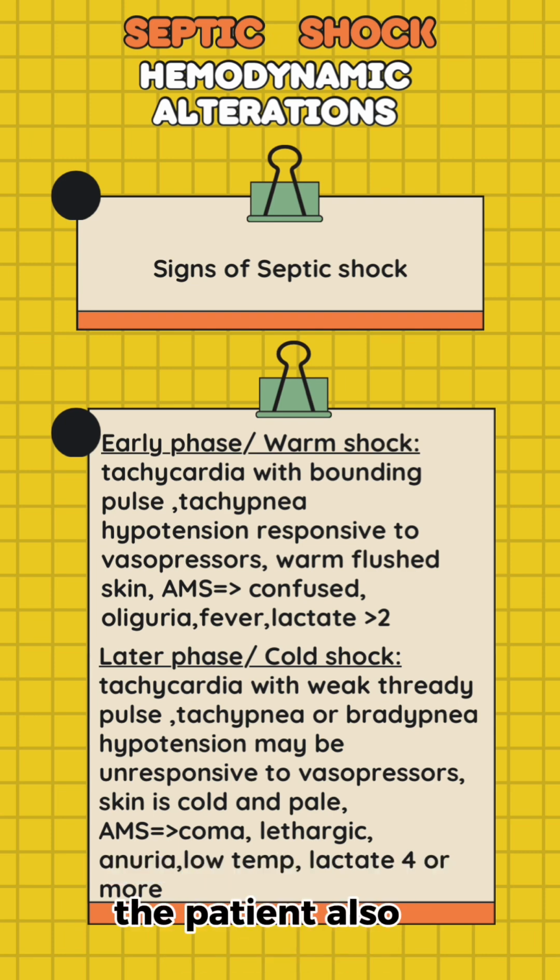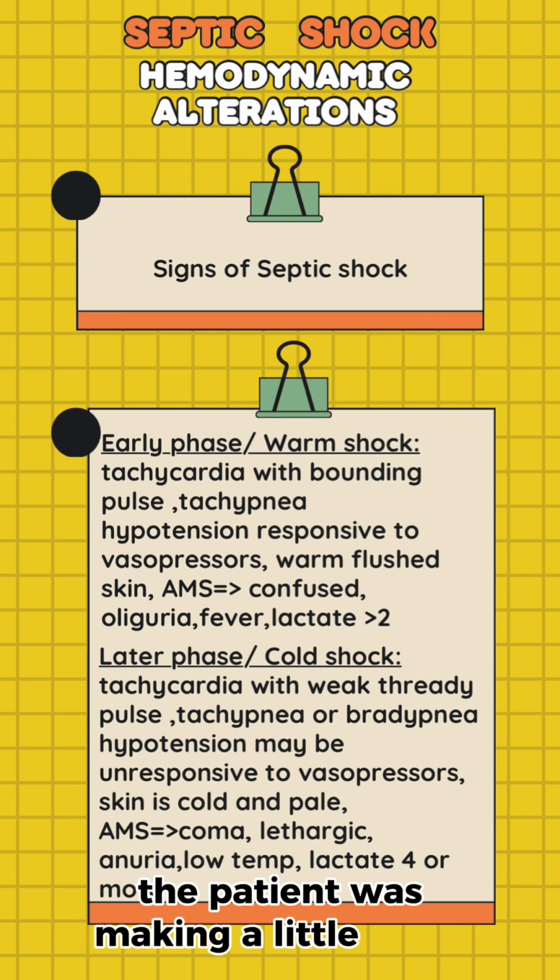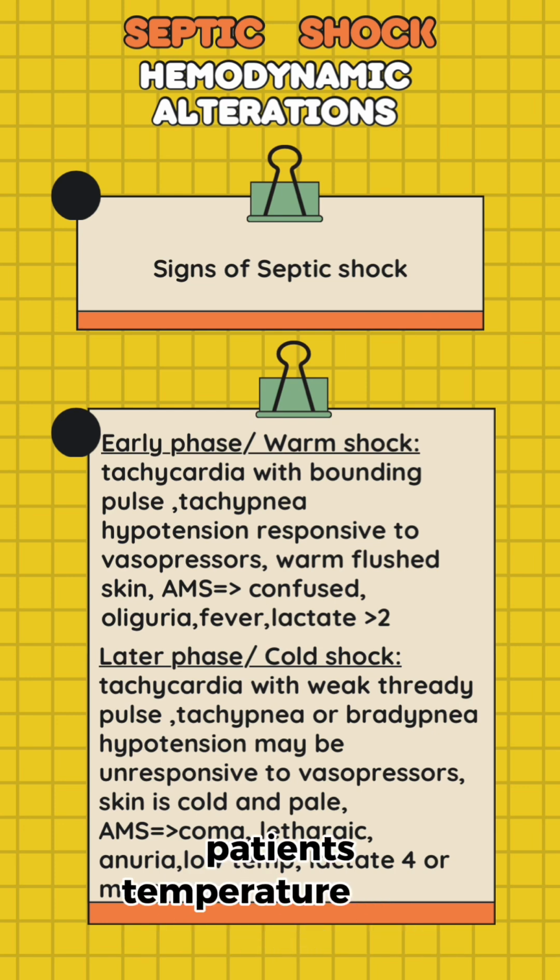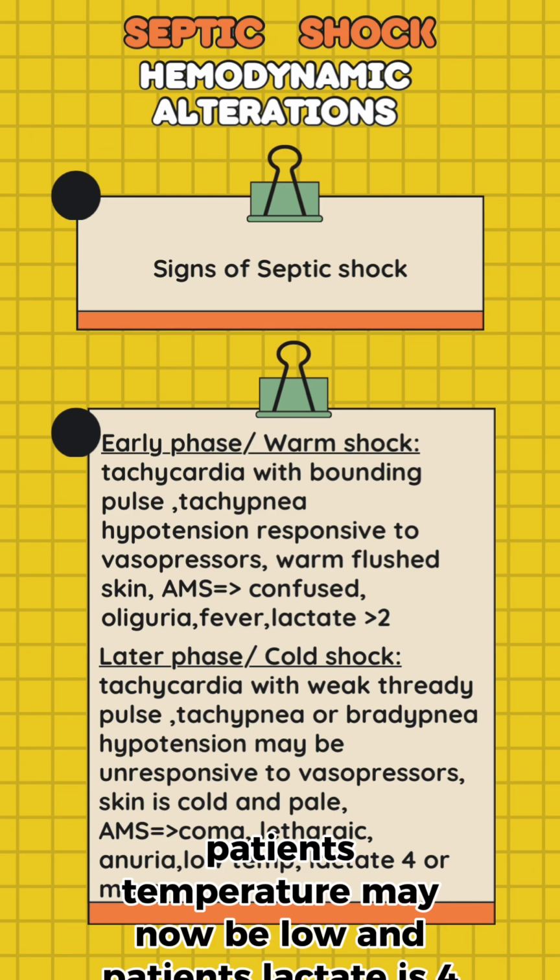The patient also at this time is anuric, meaning making no urine at all, whereas in the earlier phase the patient was making a little bit of urine. Patient's temperature may now be low and patient's lactate is 4 or more.